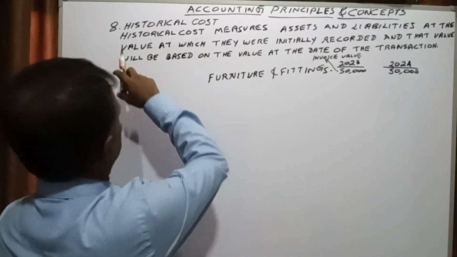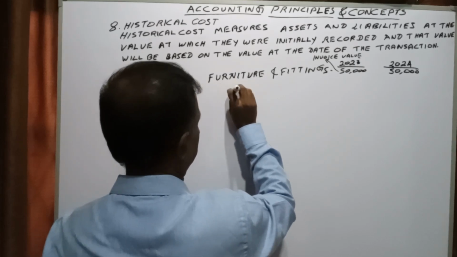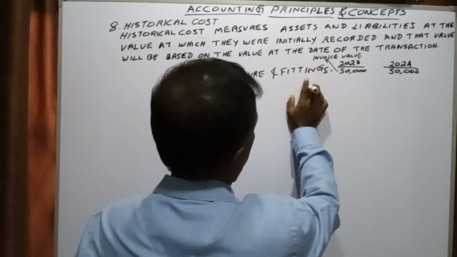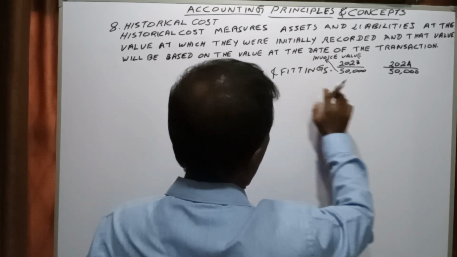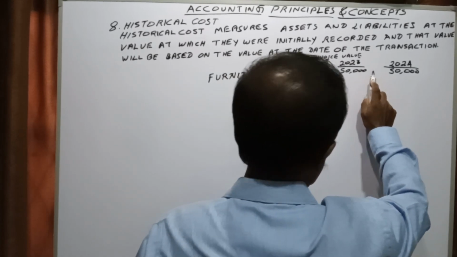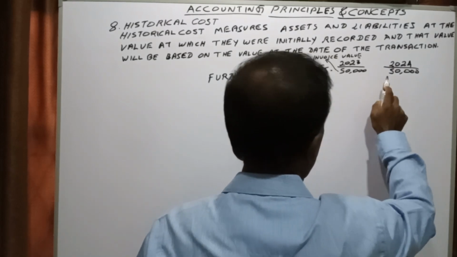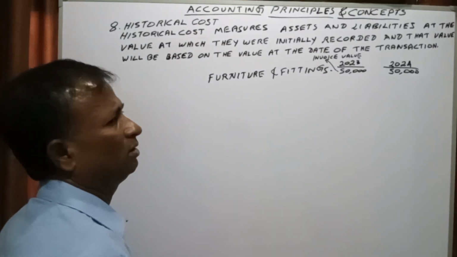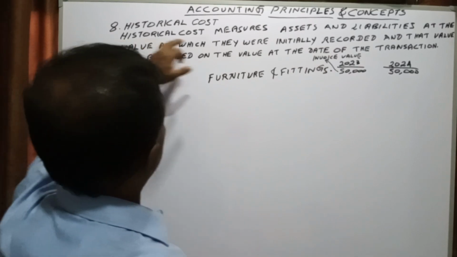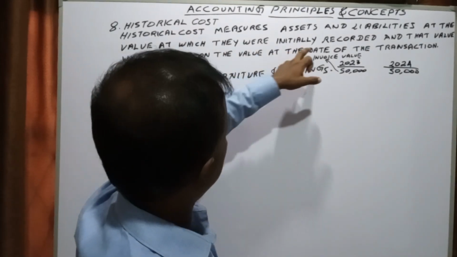So when you are valuing the furniture and fittings, the value appearing in the books as at December 2023 is 50,000, and that has to be brought in. Historical cost measures assets and liabilities at the value at which they were initially recorded.